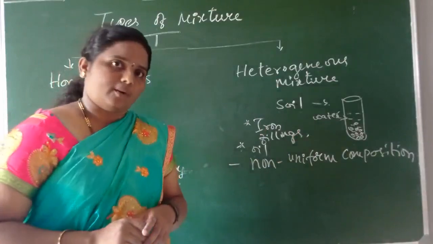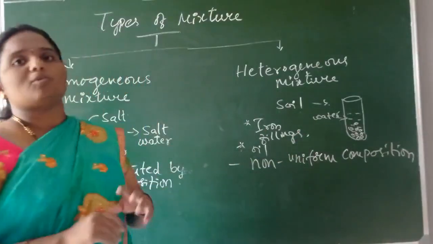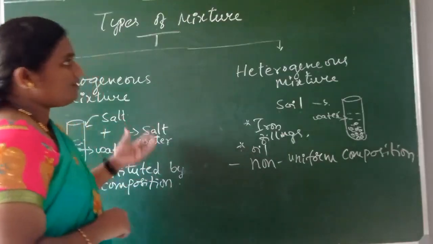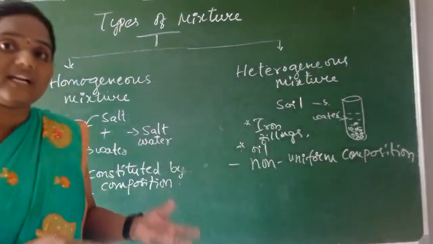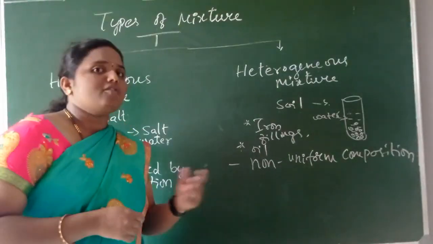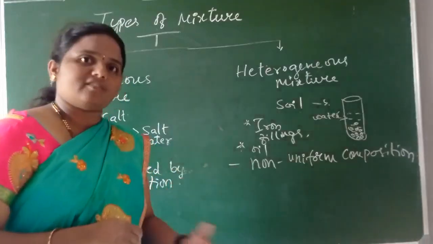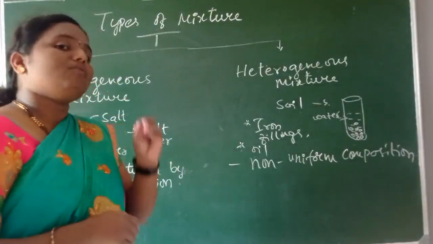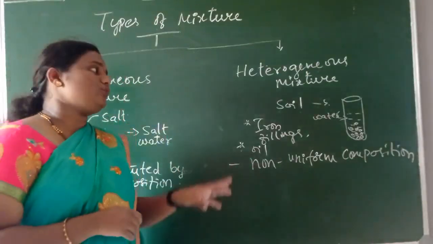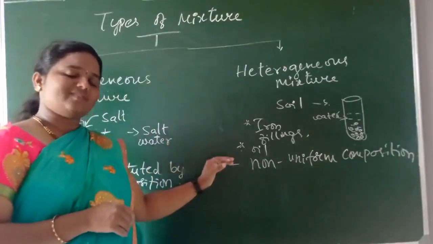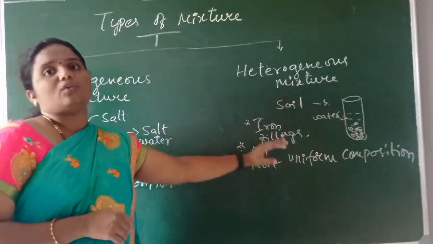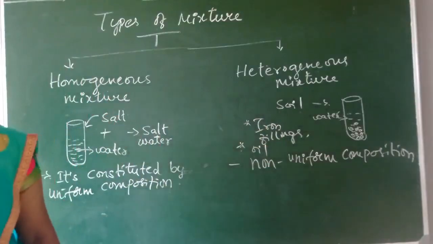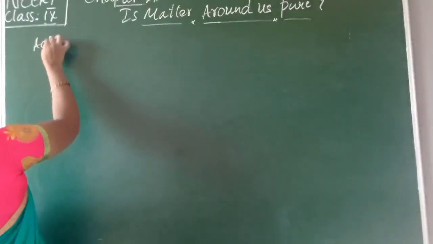Heterogeneous mixture. Children, now we will do a small activity in order to understand what the given mixtures consist of, or what is going to be formed. Means it might be in the form of a solution or suspension or colloidal. For which one we say solution, and for which one suspension and colloidal, we will learn by doing this activity.